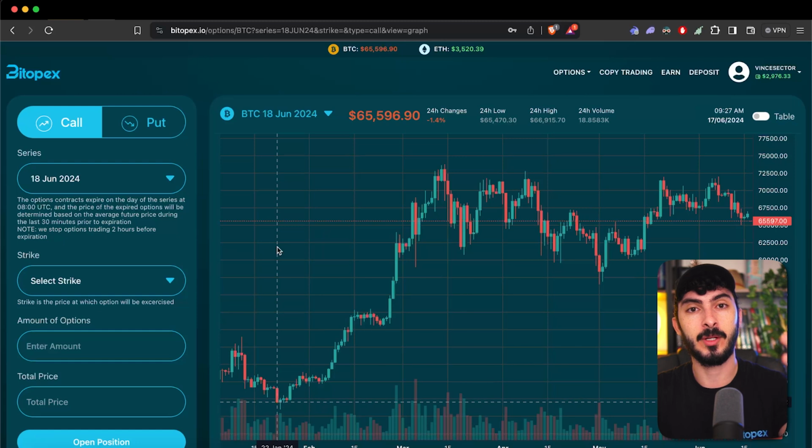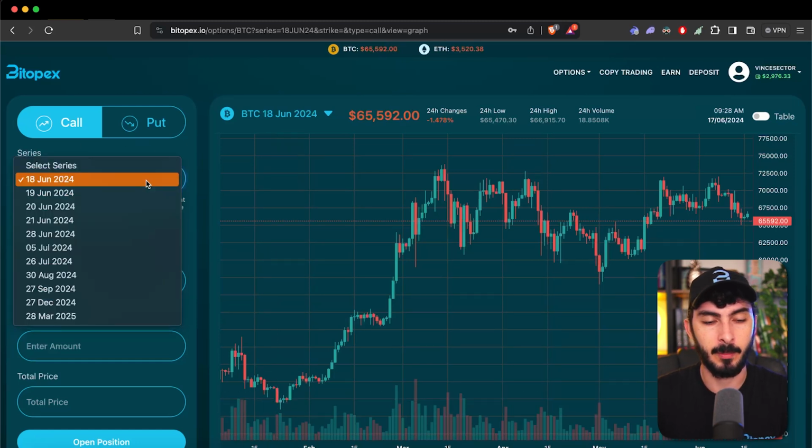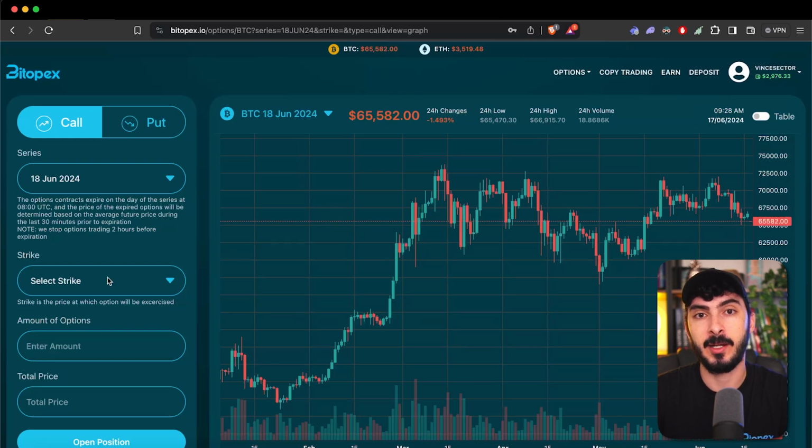So if you want to open leaps, what you can do, same thing, you choose between calls or puts if you're bullish or bearish, and you select right here. We even have 28th of March 2025, so we have almost 1 year out for you to open options with, and you can do that for Bitcoin and Ethereum. You select the strike, of course. If you're gonna go with leaps, I recommend you going in the money or at the money. Don't go out of the money with leaps, because you're trying to keep the intrinsic value throughout the months. So I'll say don't go with out of the money options. Then you enter the amount and you pay and you open the position.